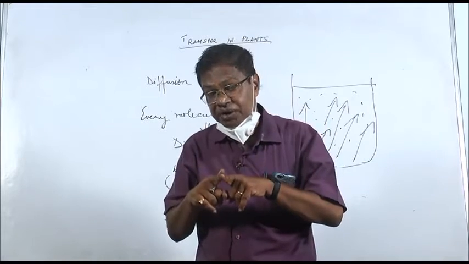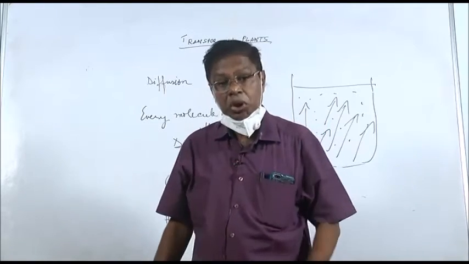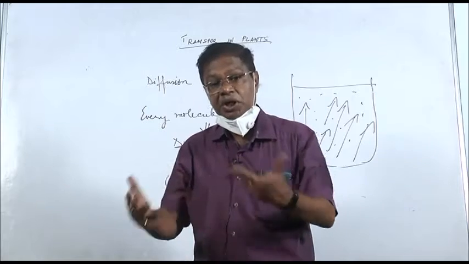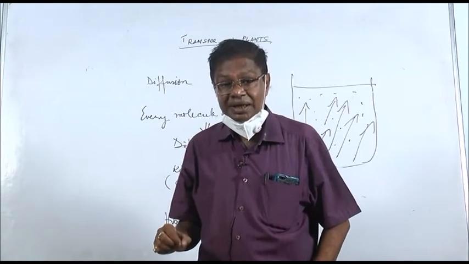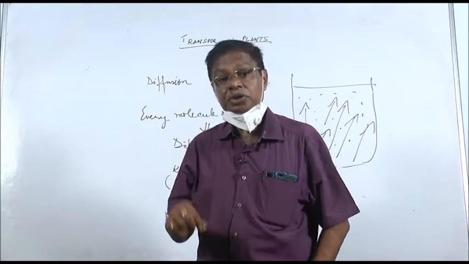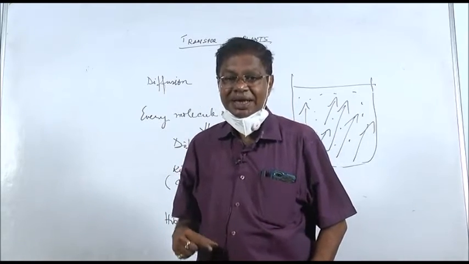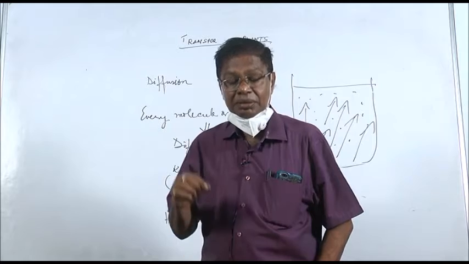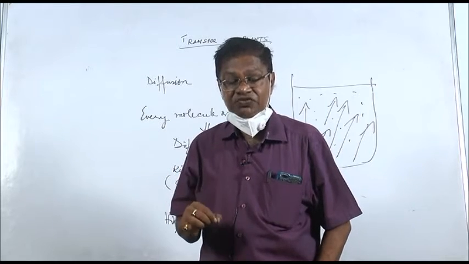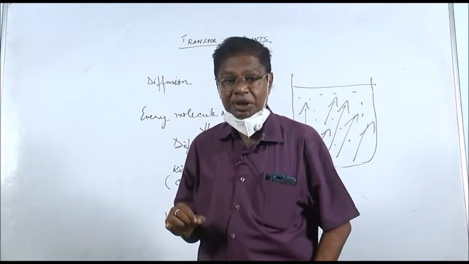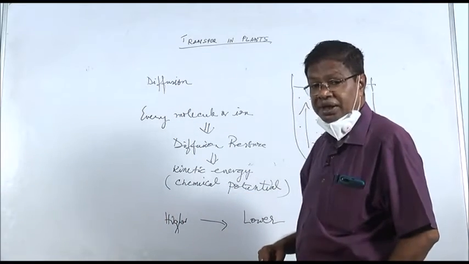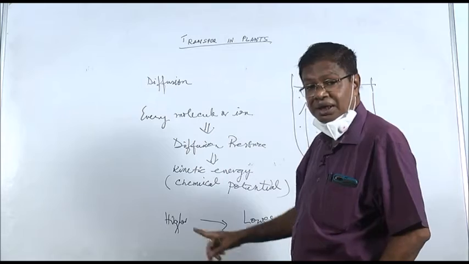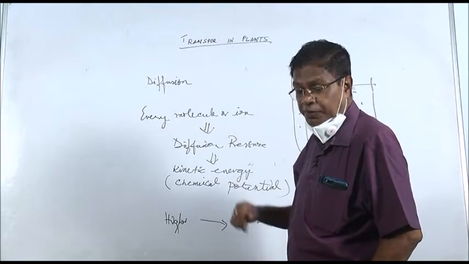So, if it is from higher diffusion pressure to lower diffusion pressure, we can also say that it is from higher kinetic energy to lower kinetic energy. And in the same way, normally it is said to be from higher chemical potential to lower chemical potential. Higher to lower diffusion pressure, higher to lower chemical potential.